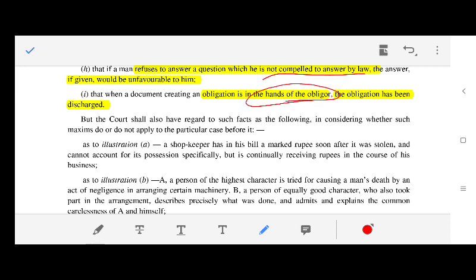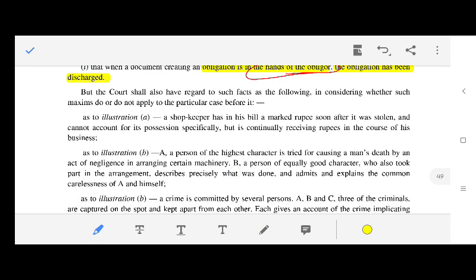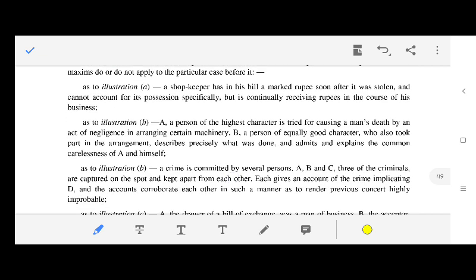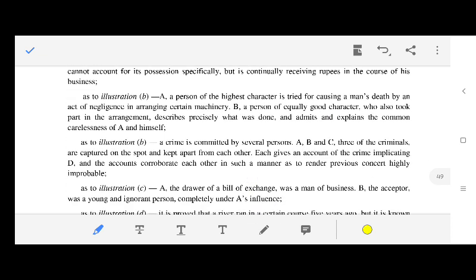But the court shall also have regard to such facts as the following, inconsistent with such maxims. Illustration A: a shopkeeper has in his till a marked rupee soon after it was stolen, and he cannot account for its possession specifically, but is continually receiving rupees in the course of his business. Illustration B: a person of the highest character is tried for causing a man's death by an act of negligence in arranging certain machinery. B, a person of equally good character, who also took part in the arrangement, describes precisely what was done and explains the common carelessness of A and himself.